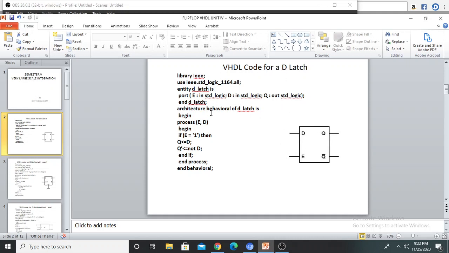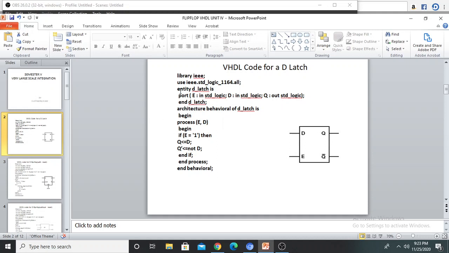This is the VHDL code for D latch. In each VHDL program we have library part, entity part and architecture part. This is the block diagram for D latch. D is the input, Q and Q bar are the outputs of D latch. Here we have enable input. E is the enable input. In this program, D latch is the entity name, behavioral is the architecture name.